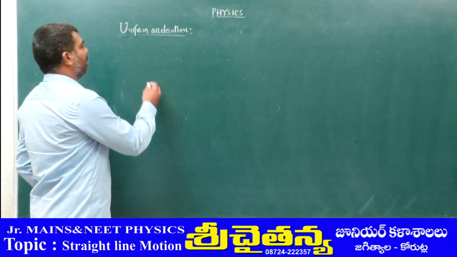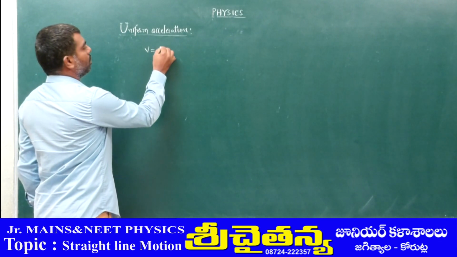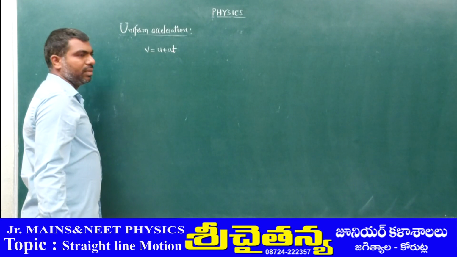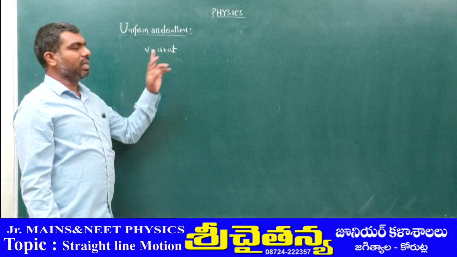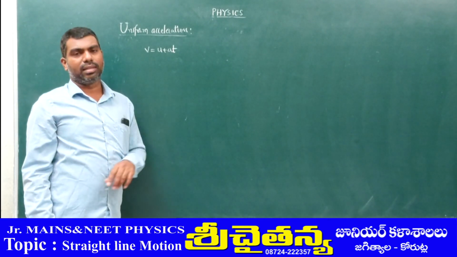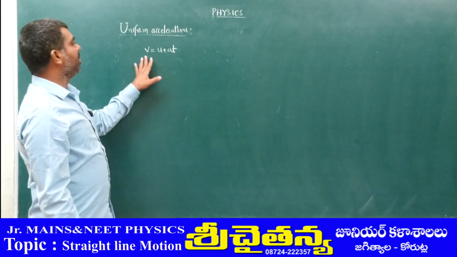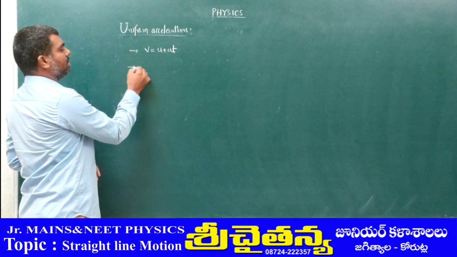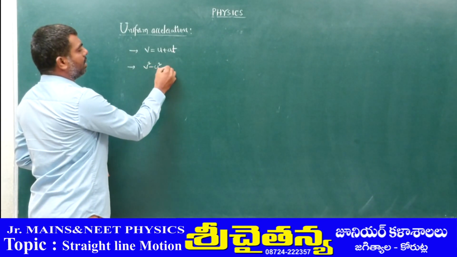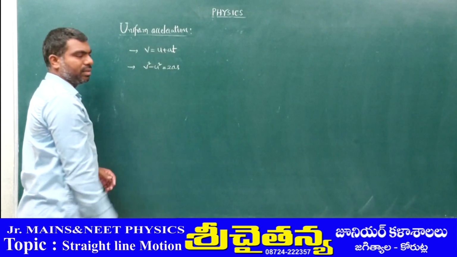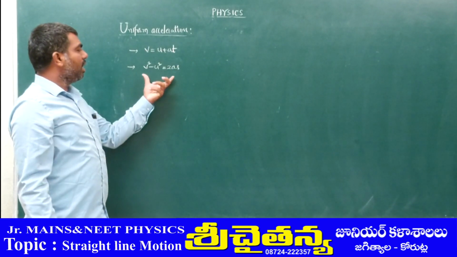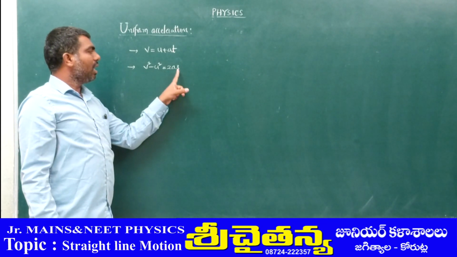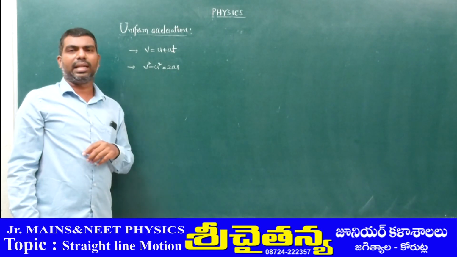Those are, here I will write, v is equal to u plus at. This equation is nothing but the relation between velocity and time with constant acceleration. Now the second equation, that is v square minus u square is equal to 2as. This is the relation between velocity and displacement with constant acceleration.